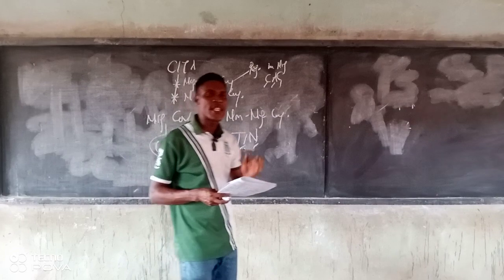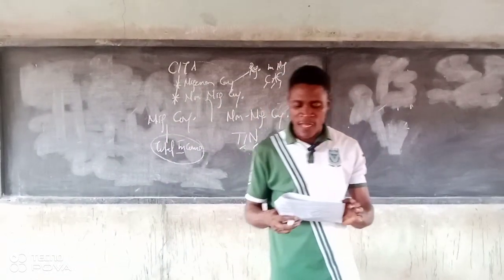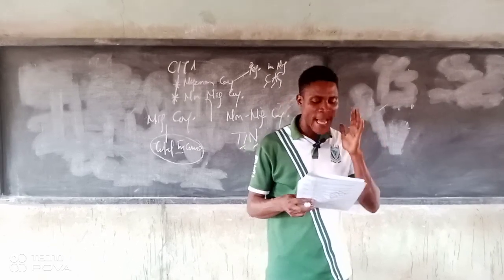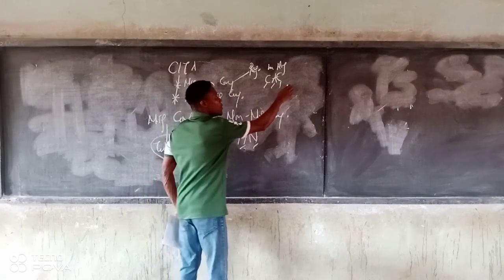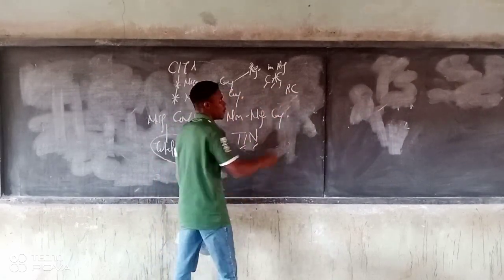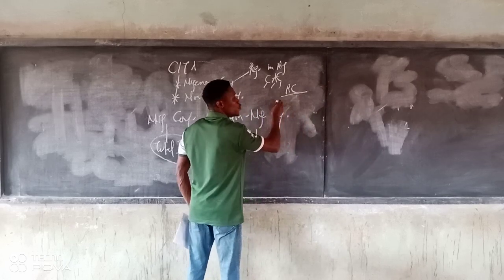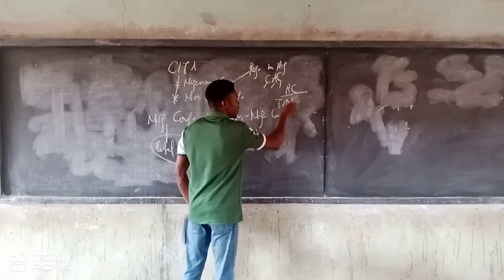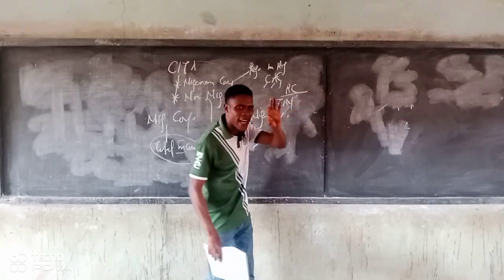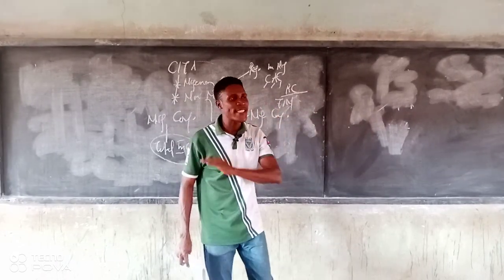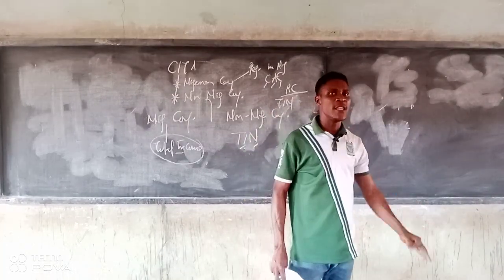Now, in accordance with Section 8 of the Company Income Tax Act, the incorporation number of a company and the tax identification number. What is the incorporation number? When you register with CAC, they will give you an RC number. As you are getting this number, you also go to tax and get your own TIN number, almost an 11-digit number. So those two numbers are your identity as far as a company is concerned in Nigeria. Once you have your RC number and your TIN number, that's your identity in the tax law.